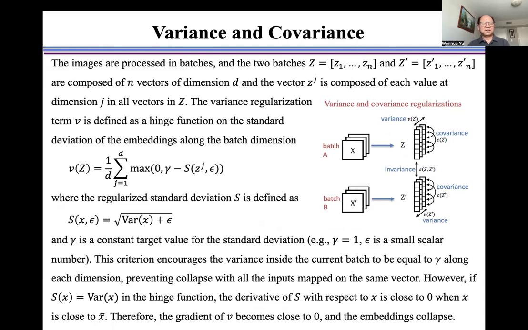However, if S is selected to be the variance in the hinge function, the derivative of S with respect to x is close to 0 when x is close to its mean value. Therefore, the gradient of V becomes close to 0 under the embeddings collapse.